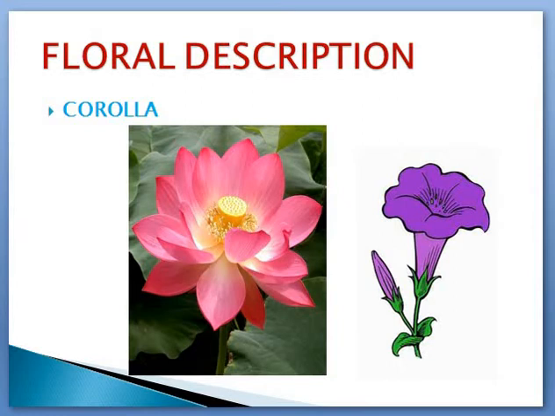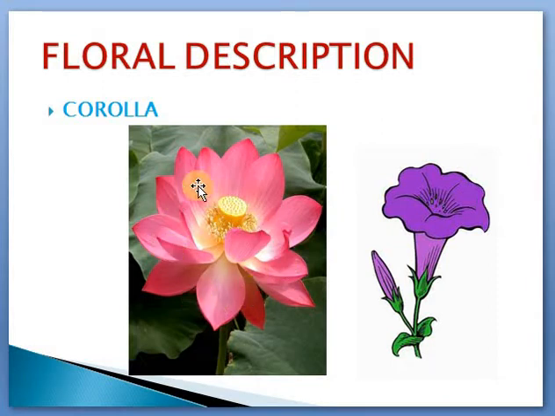Now we are going to learn about the floral description of corolla. Remember the points that we have learned in floral description of calyx. There is gamosepalous or polysepalous. Like the same, here we are going to discuss gamopetalous and polypetalous. Okay, gamopetalous means the petals are united. Know the spelling? Gamo, G-A-M-O. Petalous is P-E-T-A-L-O-U-S. Gamopetalous. This is polypetalous.